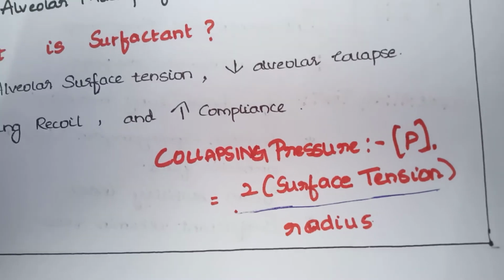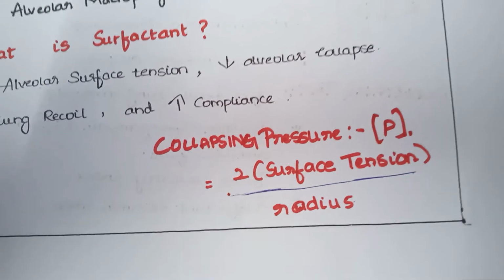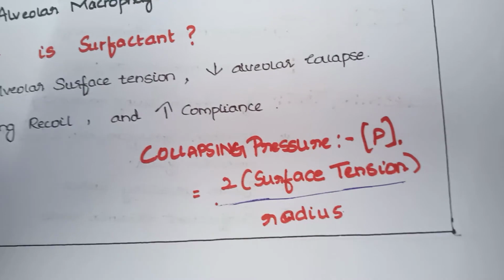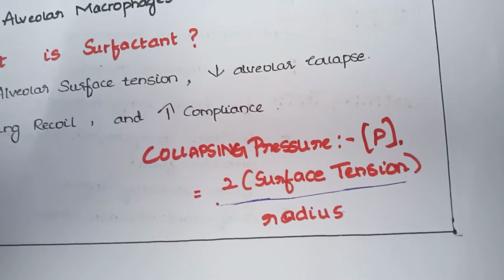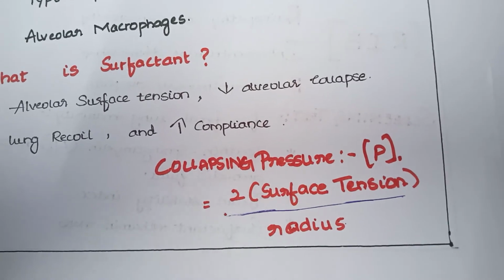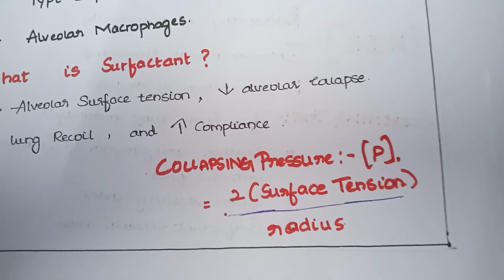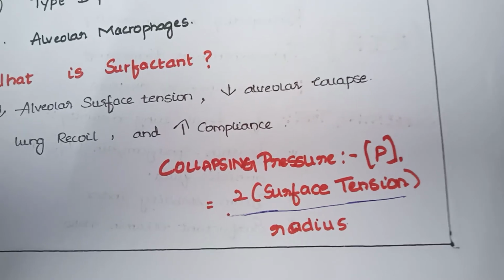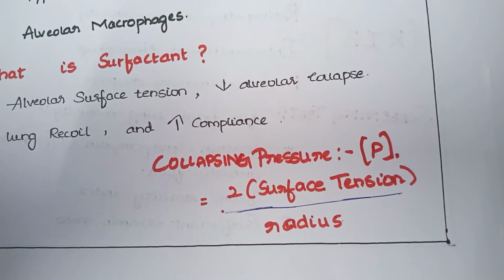Let us know about the collapsing pressure. Collapsing pressure equals 2 times surface tension divided by radius, and it depends on the law of Laplace, which states that alveoli have an increasing tendency to collapse on expiration as radius decreases.